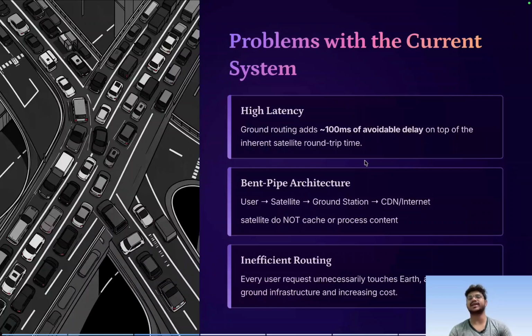Since satellites do not support caching or processing content, this becomes a huge bottleneck for content delivery networks to work in the satellite domain. Also, every user request needs to touch the earth's surface, which adds ground infrastructure and increases the cost. If the same movie, let's say, is watched by 100 people, then that same movie content will be uploaded from the ground 100 times and sent back to the users, because those satellites are capable of neither caching nor processing. So there will be hugely inefficient routing involved. These are the main problems with the current CDN infrastructure for satellite internet.